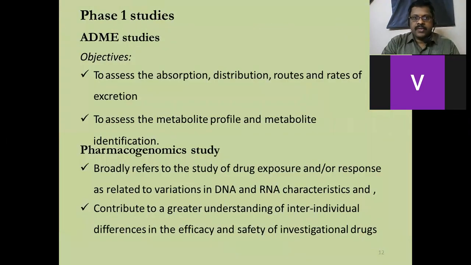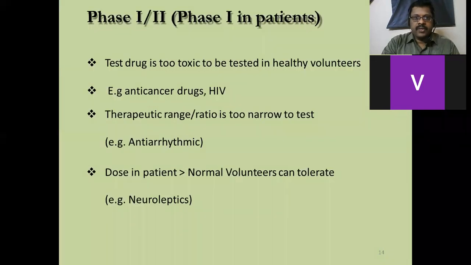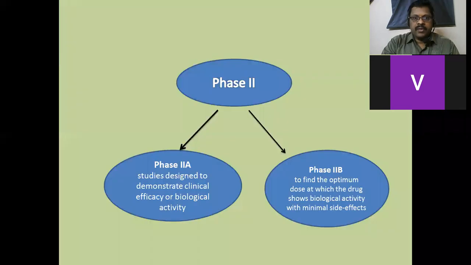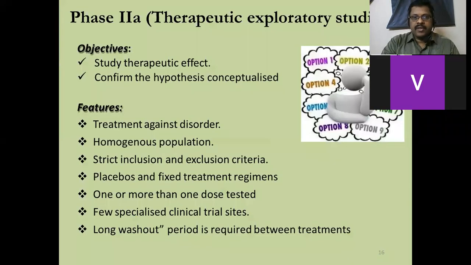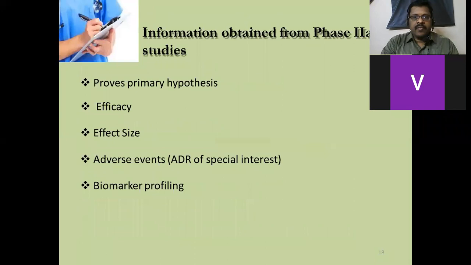Then what the actual observations in phase 1 are, and what phase 2 is, including 2A and 2B, what the difference is, the number of participants and duration, efficacy testing and endpoint, all we have discussed.